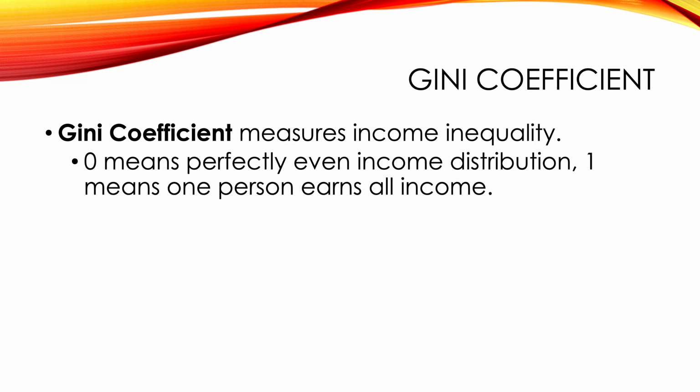A Gini coefficient of 0 means that income is perfectly distributed in a country. In other words, real GDP per capita is what it is, right? Everybody gets an equal share of income. Every single man, woman, and baby child gets an equal share of the income. A Gini coefficient of 1 means that literally one single person in the country has all of the country's income and nobody else has any income. So these are the extremes, right? Either perfectly divided or one person hoards all income, everybody else gets nothing.